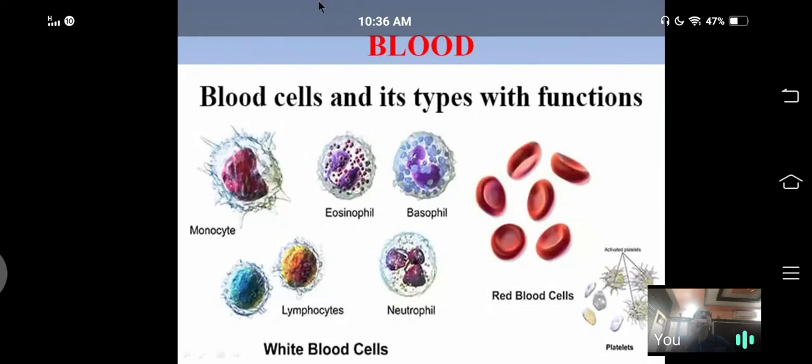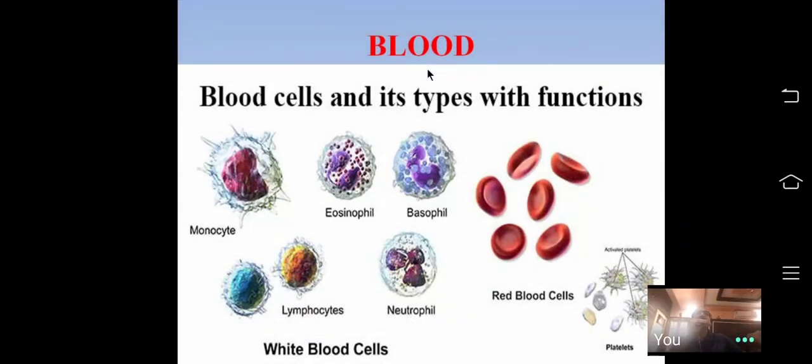Fluid connective tissue is blood. What is blood? Blood is a fluid connective tissue, because it is made up of different types of cells. Why is blood called a tissue? Because it is made up of different types of cells.